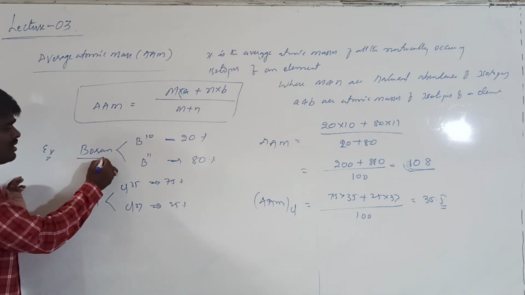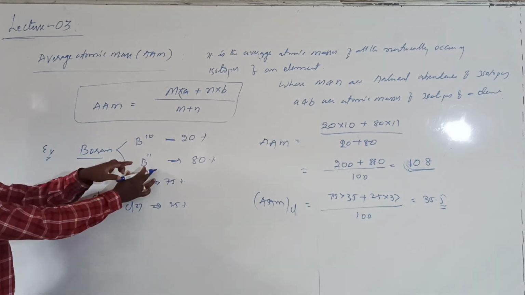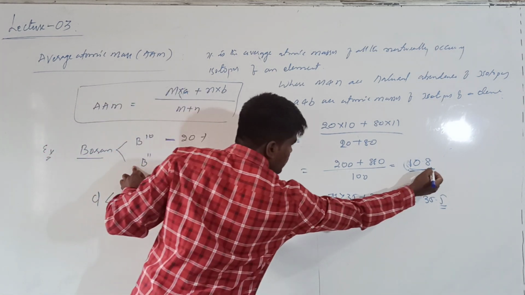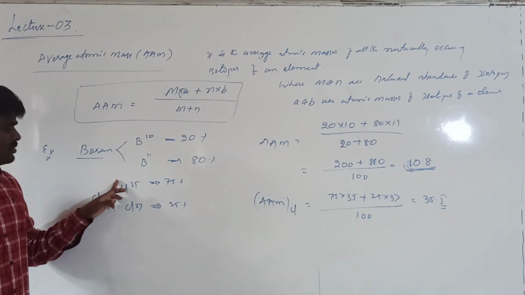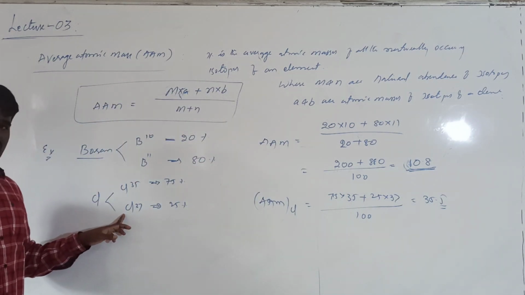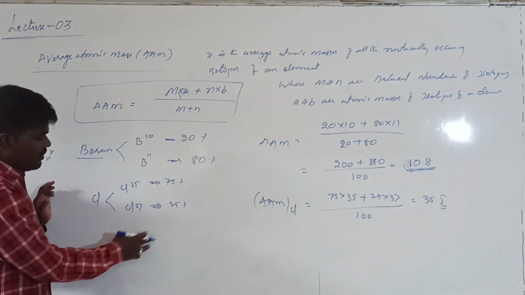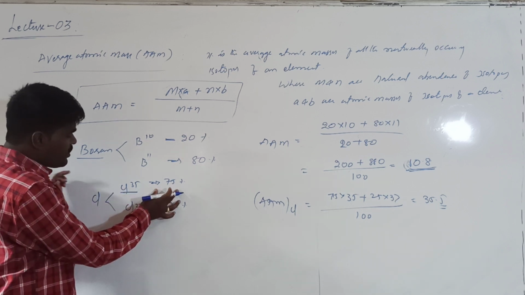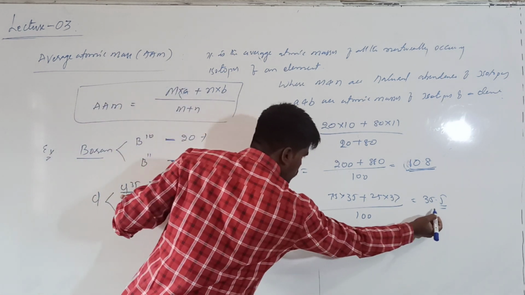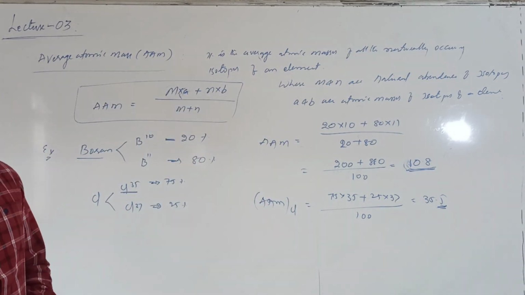Boron exists up to 80% as B11, because of that its average atomic mass is closer to 11, that is 10.8. Chlorine exists in two isotopes, 35 as well as 37, with percentages 75 and 25. Now, Cl 35 is more in abundance, because of that reason its average atomic mass is close to 35.5.